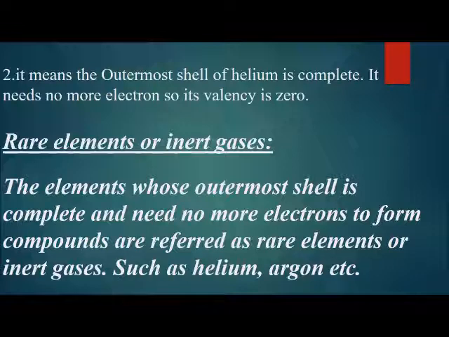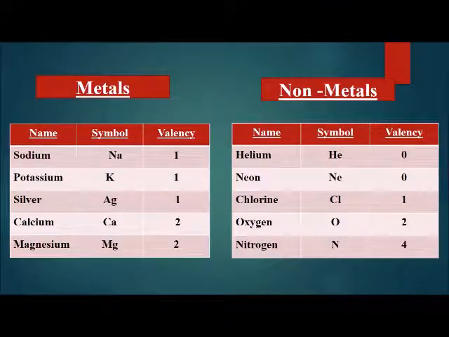So what are the rare elements or inert gases? The elements whose outermost shell is complete and need no electrons to form compounds are referred to as rare elements or inert gases, such as helium, argon, etc. This is a table showing the valency of a few metals and non-metals. On the left side, these are the metals. The name of the metal is sodium. Its symbol is Na and its valency is 1. It means that it is going to give 1 electron to get itself stable to form a compound.